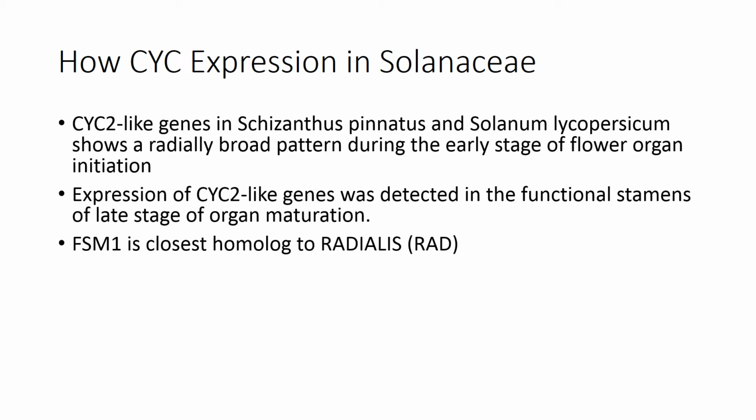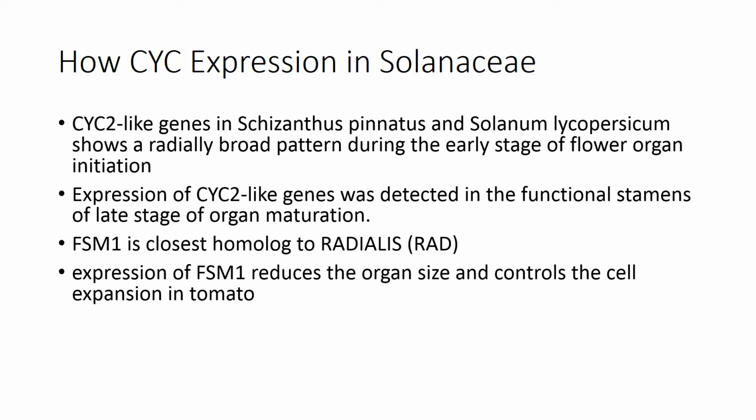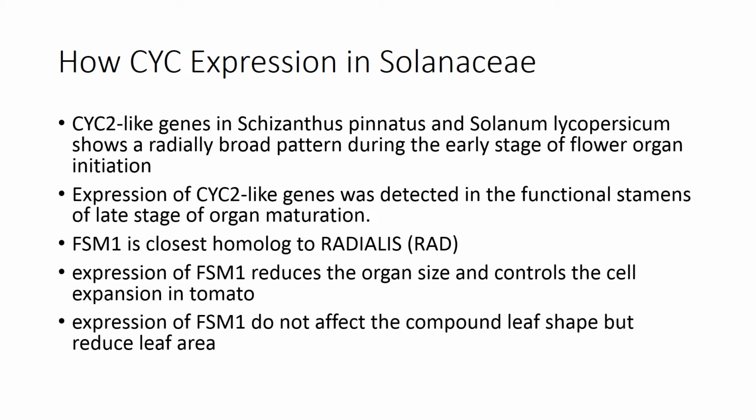I also found another study about FSM1, which is a close homologue of the RADIALIS genes. These genes reduce organ size, control cell expansion, and reduce leaf area but not compound leaf shape. All these studies show that the expression of CYC and RAD in the Solanaceae is different from Antirrhinum majus. They may guide me to think about what RAD expression will be in the Solanaceae and whether it also plays a role in flower asymmetry.